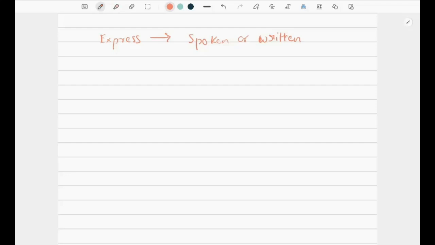So if I ask you, will you purchase my bike for 20,000 rupees? So என்கிட்ட ஒரு பைக் இருக்கு. If I ask you, will you purchase my bike for rupees 20,000? Okay, so I'm just expressing my offer to you. Will you purchase a bike for rupees 20,000? So it is up to you to reply to me yes or no. So நீங்க என்ன சொல்வீங்க? Yes, ஆமா சார் நான் வாங்கிக்கிறேன், வேண்டாம். So these are the two replies that you will be giving.